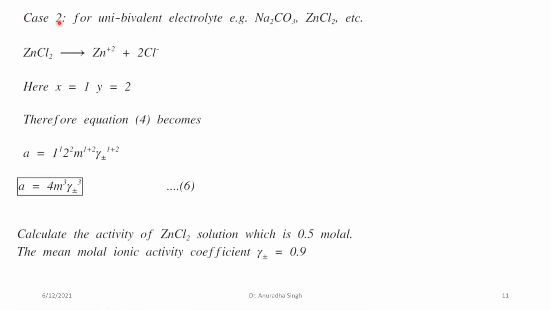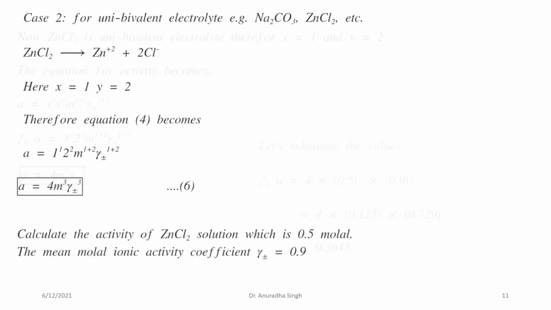Now in case 2, for uni-bivalent electrolytes, for example sodium carbonate, zinc chloride, here the value of X is equal to 1 and Y is equal to 2. And equation 4 becomes, in this case, A is equal to 4M cube gamma plus minus cube. And you can solve this problem on the basis of this equation.